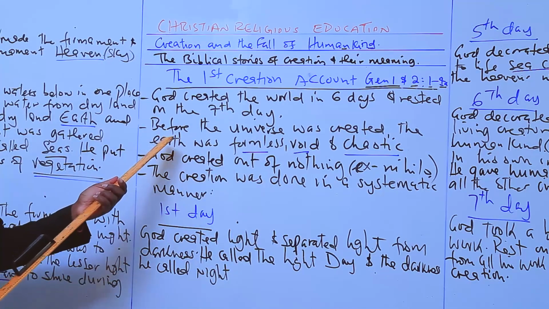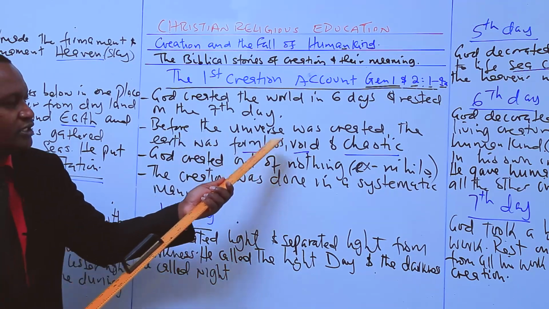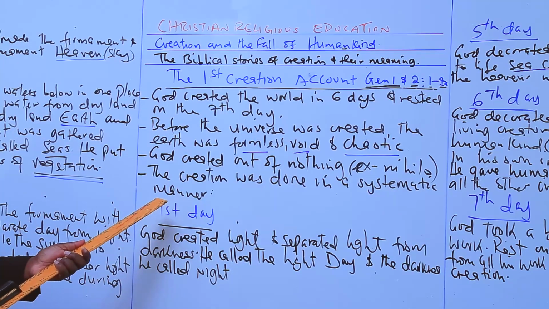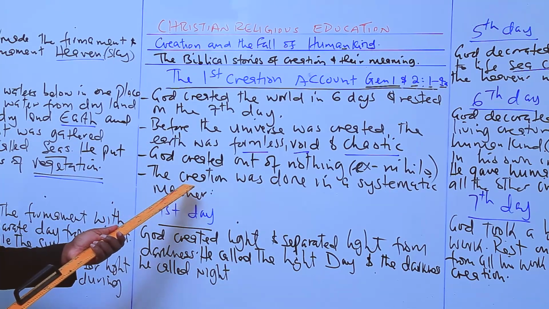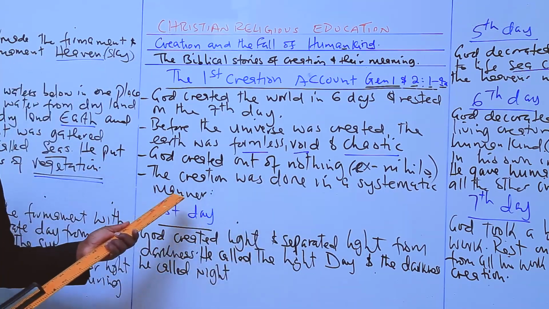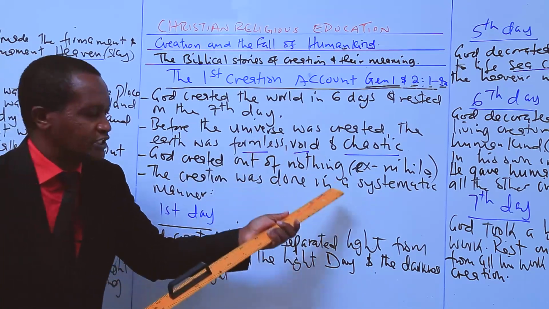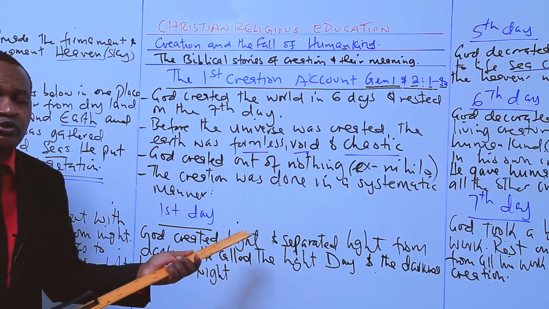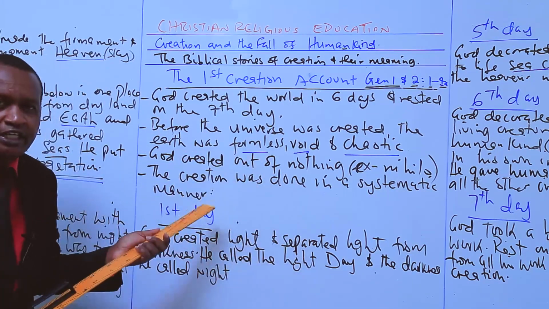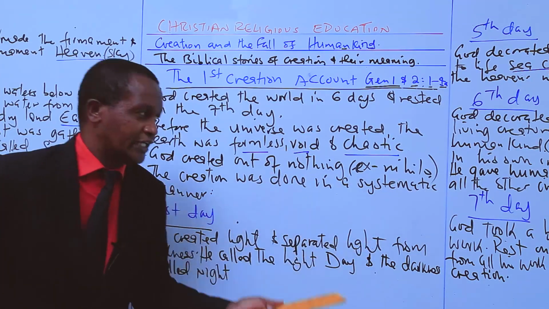Then we also say that before the universe was created, the earth was formless, void, and chaotic. We have also been studying that God created out of nothing, ex nihilo, except for his word. He did not have raw materials in creating these things, the way we do in manufacturing. No. He used his word to bring into existence that which did not exist.